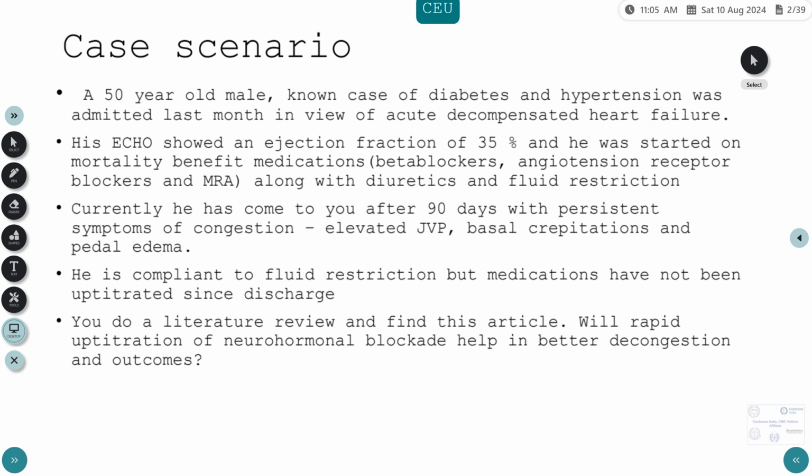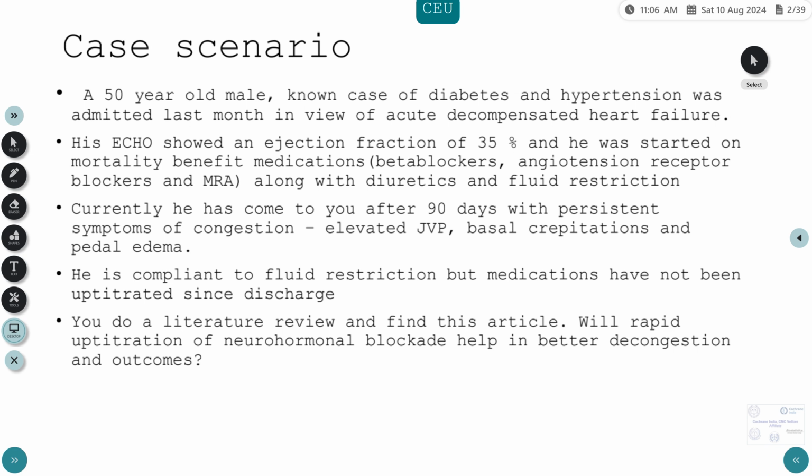This is a 50-year-old male who was a known case of diabetes and hypertension and was admitted last month in view of an acute decompensated heart failure. His echo showed an ejection fraction of 35%, and he was started on mortality benefit medications, namely beta blockers, ARBs or ACE inhibitors, and mineralocorticoid receptor antagonists. He was also started on diuretics and fluid restriction.